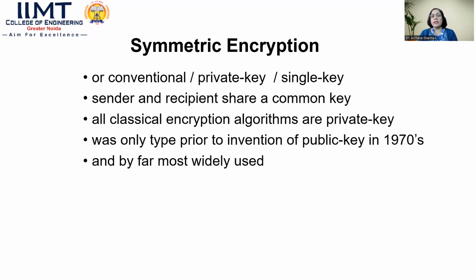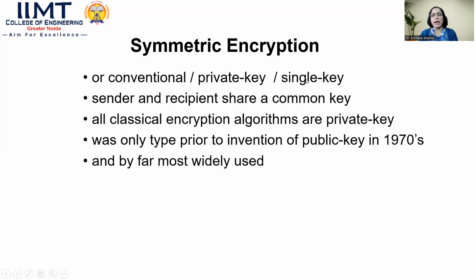Now let us come to the concept of the types of cryptography. As we have discussed, we have two types of cryptography: symmetric cryptography and asymmetric cryptography. When we talk about symmetric cryptography, as the name specifies, symmetric means same. So the same key is used for encryption and decryption. That is why it is called conventional, private or single key.